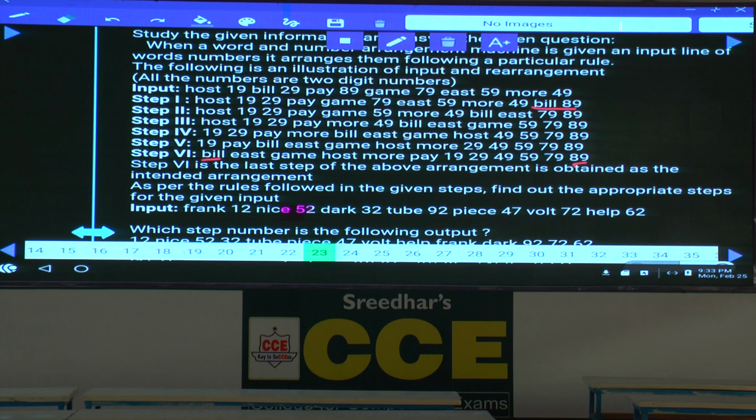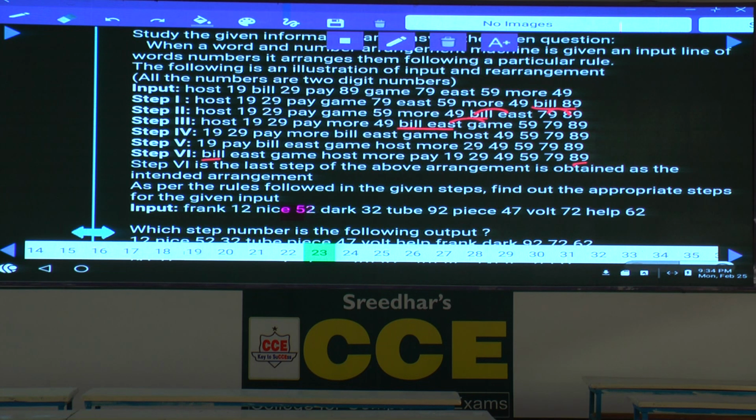These two were arranged at the last two places, and in the next step, Bill shifted to this place. After this Bill, the next word. Before this number 89, the next previous number 79 is arranged. Then Bill shifted by how many places? Two places. Bill is coming here, Bill and east.